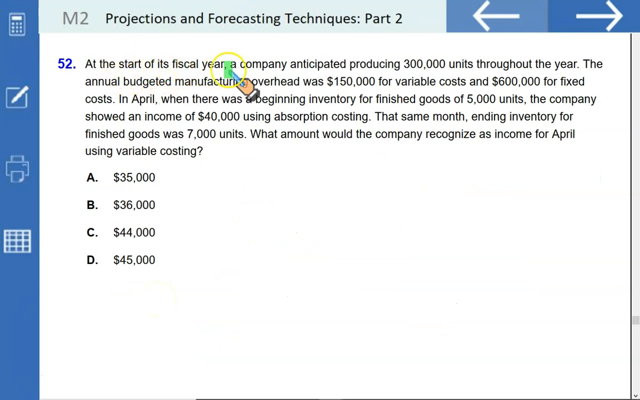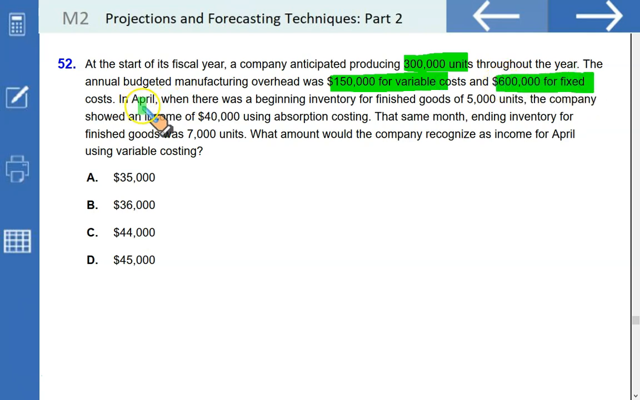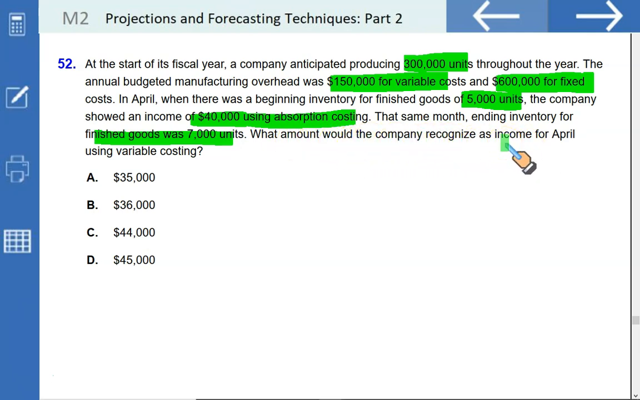At the start of the year, a company anticipated producing 300,000 units. The annual budgeted manufacturing overhead was 150 variable and 600,000 fixed. In April, when there was a beginning inventory for the finished goods of 5,000 units, the company showed an income of $40,000 using absorption costing. That same month, the ending inventory for the finished goods was 7,000 units. What amount would the company recognize as income for April using variable costing?